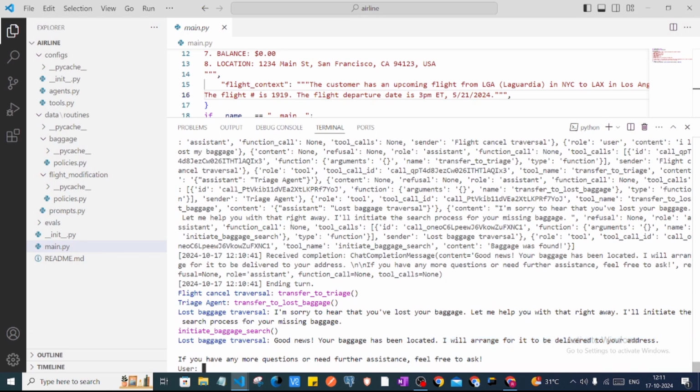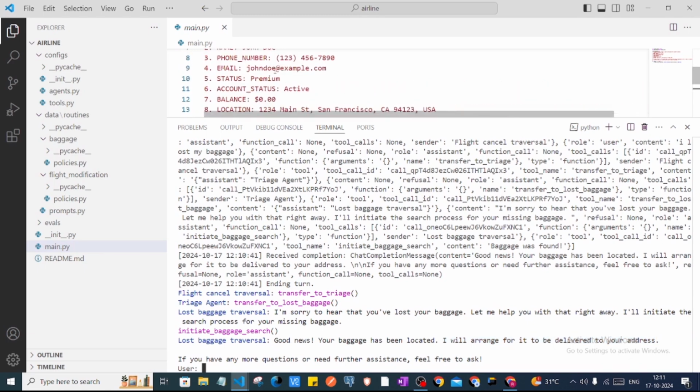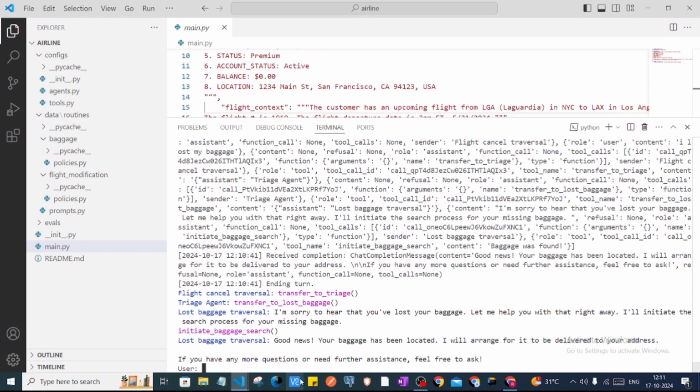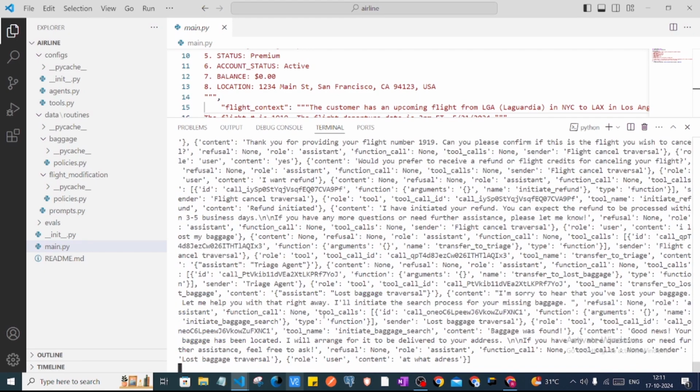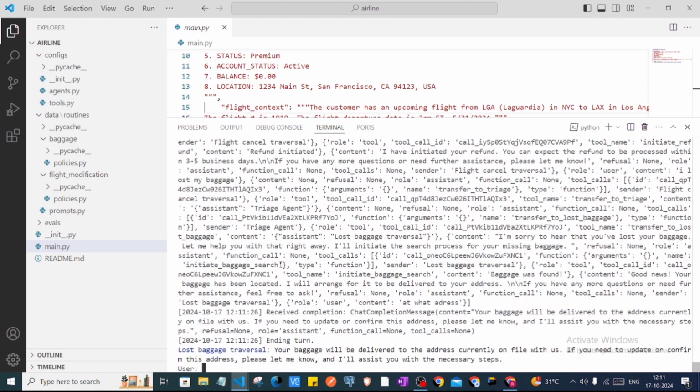It is not giving my address, though I have mentioned it in the context variable. But let's say I ask, at what address? It will not give you the answer because in the prompt we have restricted the LLM to not give personal information.